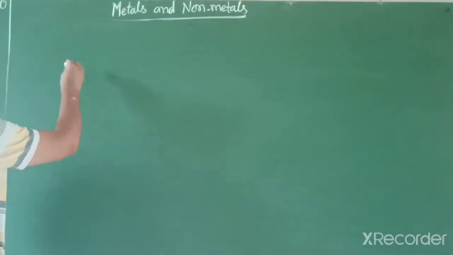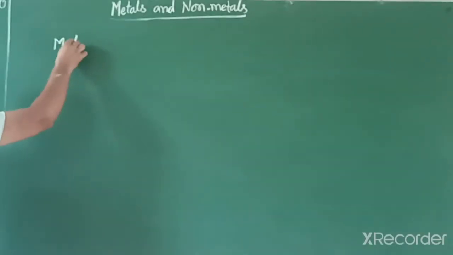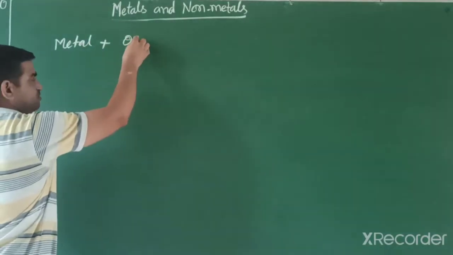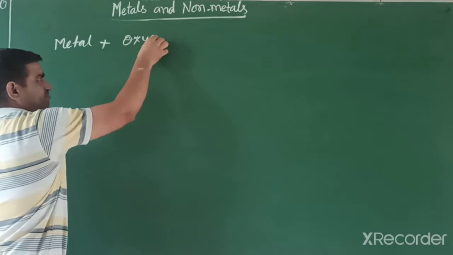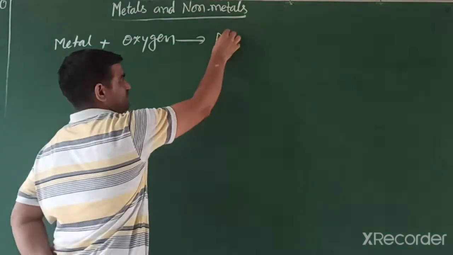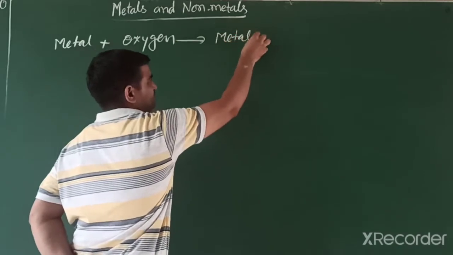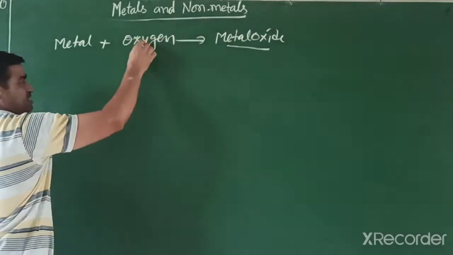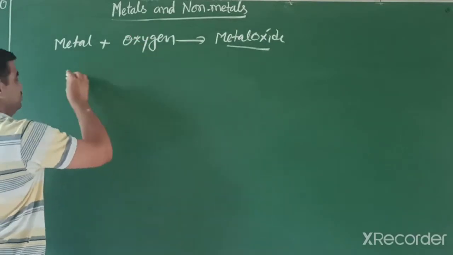When any metal reacts with air, meaning when it reacts with oxygen, it is converted into metal oxide. We can write air also in place of oxygen.